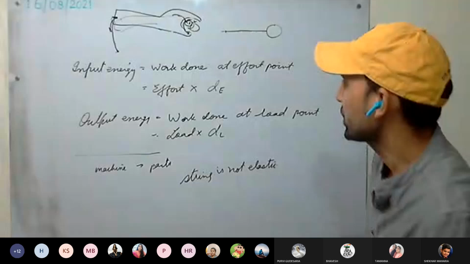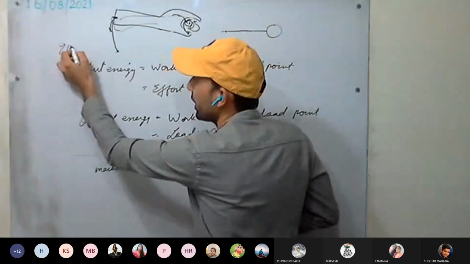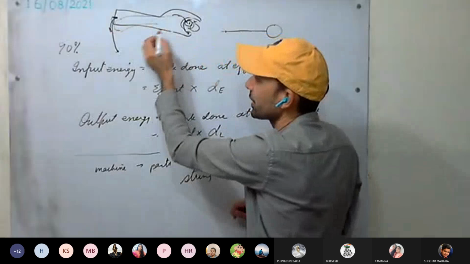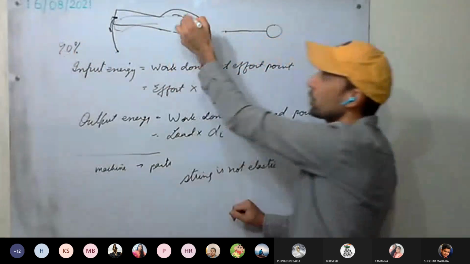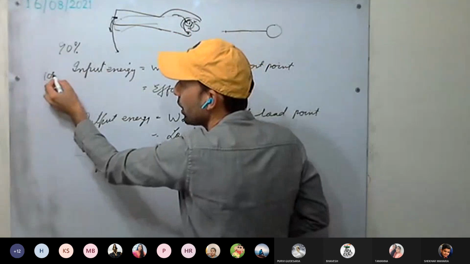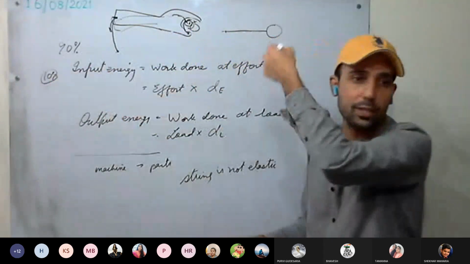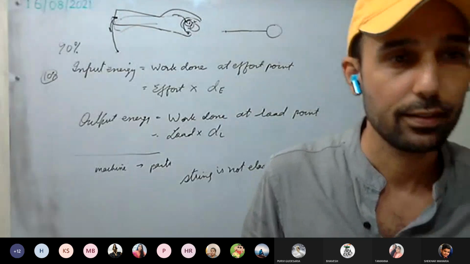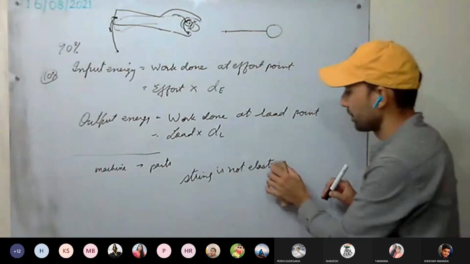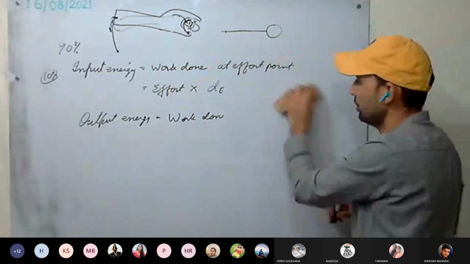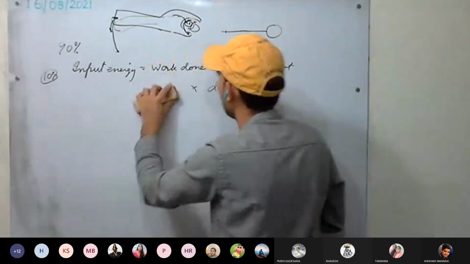If I say a machine is 90% efficient, it means if I am applying 100%, out of that, 90 will go to the load end. It will do the work on the load, whereas 10% will be loss of energy. That is overcoming the friction or deformation or anything. All those will be loss. This is clear?